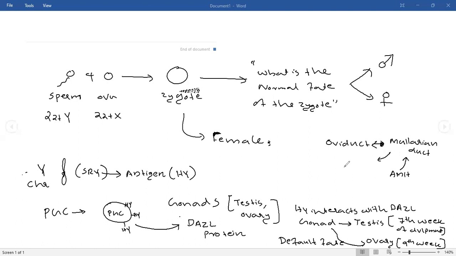It will develop into structures like, as I told earlier, retia testis, vasa efferentia, seminiferous tubule, in that manner. So every structure in the case of a female is equivalent to a structure in the case of a male. For example, if you look at the clitoris of a female.